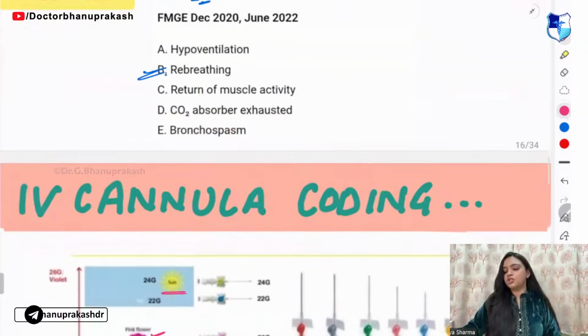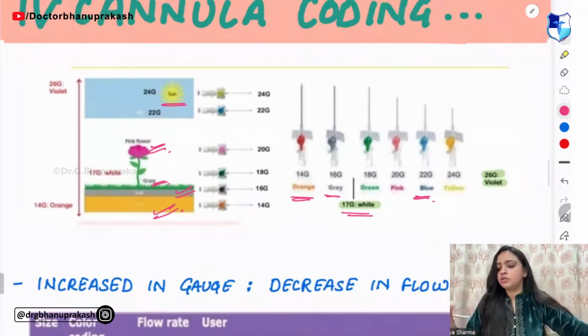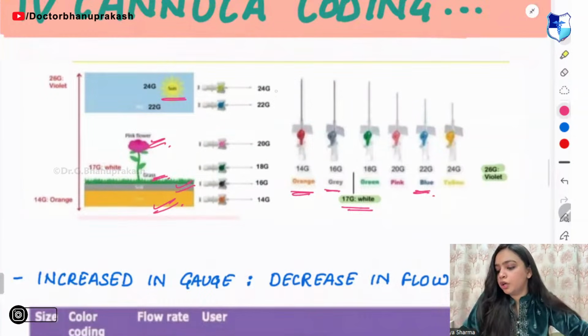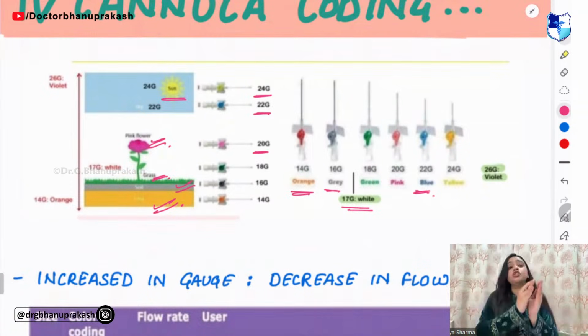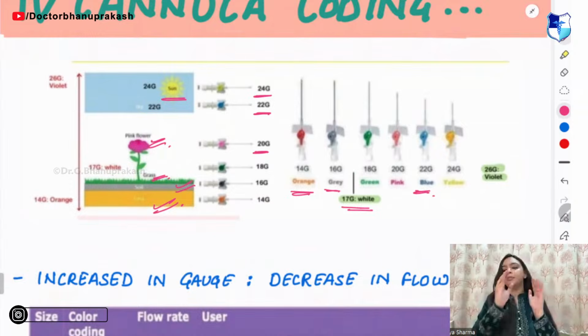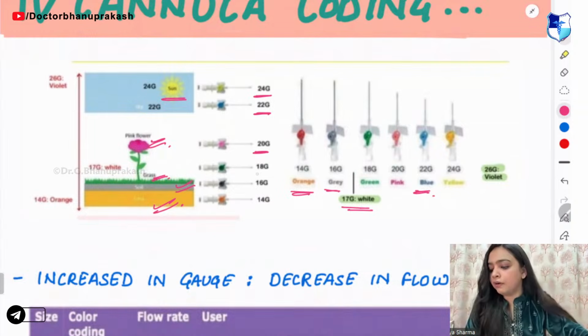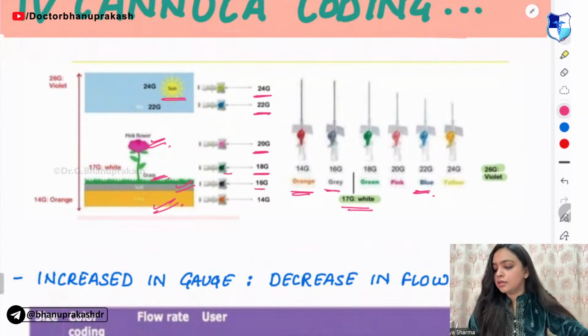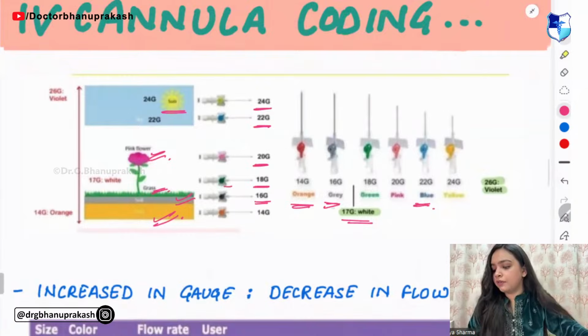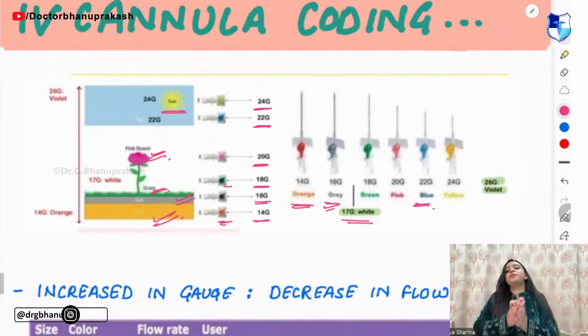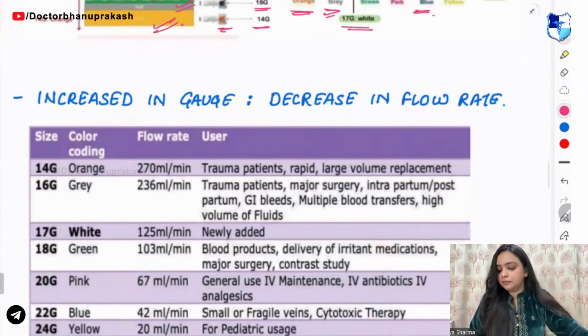Orange what? Orange is larvas. Okay. So remember, yellow is 24 gauge. Then blue is 22 gauge. Pink is 20 gauge, and pink is normally used. Then you have green is 18 gauge. 16 gauge is for the gray one, and 14 gauge is for the orange one.